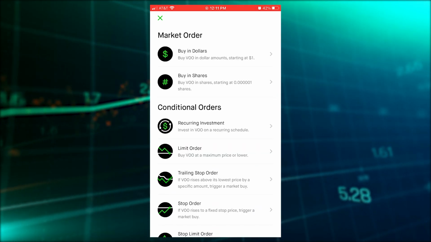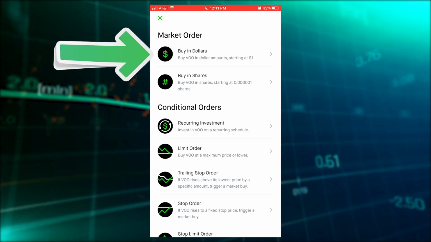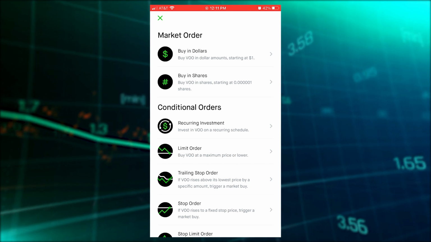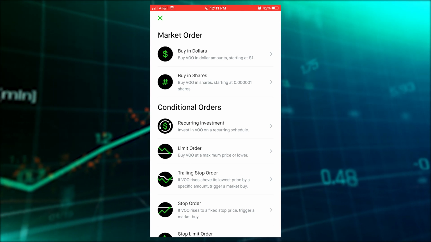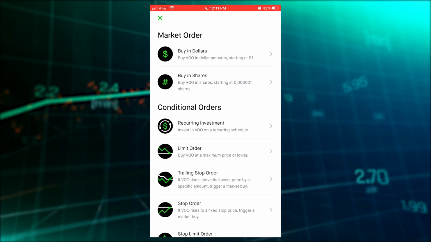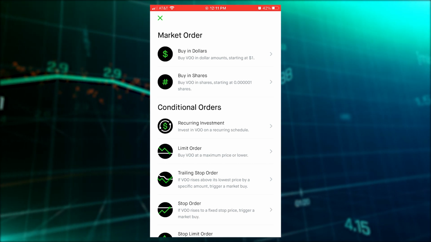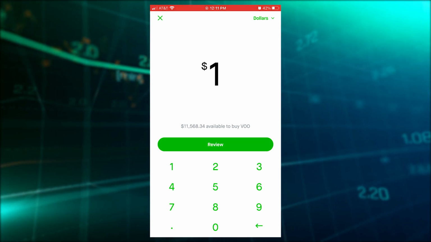Under market order, you have two options, buy in dollars or buy in shares. We are clicking on buy in dollars. Below are conditional orders, which are more advanced, but I won't be going over those in this video. Using the buy in dollars under market order, you can literally buy a fraction of a share for as little as $1. Therefore, having the option to own fractional shares limits any excuse for not investing. Anyone can do it. Lastly, we're going to click on review, swipe up to submit, and we're done.